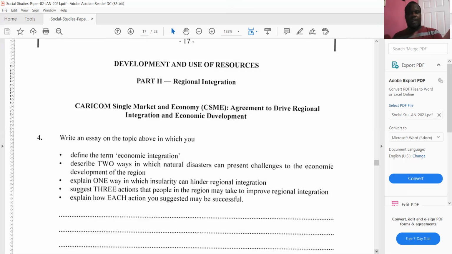Say, why is this action going to be successful? I'm going to give you a stem, and then you are going to complete it in the comment section. All right, so I'm going to give you 3 stems. So how can regional integration be improved? 1, support regional producers. 2, showing solidarity and mutual support. 3, investing in local and regional businesses. So you are going to develop those points and tell me how they are going to be successful.